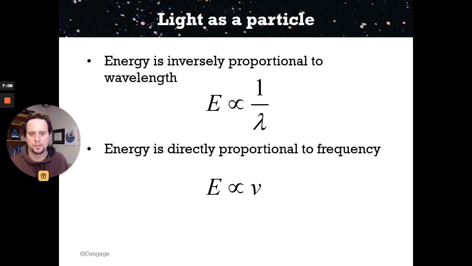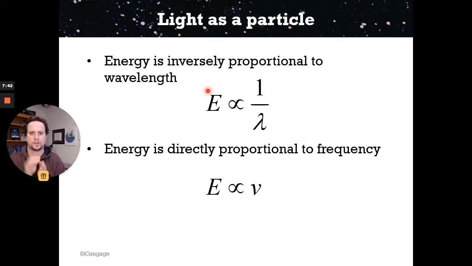So the energy, capital E, of a photon is inversely proportional to the wavelength. That's what you see here, inversely. That means the wavelength is on the bottom. This is the proportional-to sign. It means there's going to be an equation that probably comes up with something like this, but we want to focus on what the real relationship is. That's the energy proportional to one over wavelength. So if the wavelength gets big, we have a very large wave, we have one over that. That's going to be a very small amount of energy. So big waves are less energy. Small waves are a lot of energy.